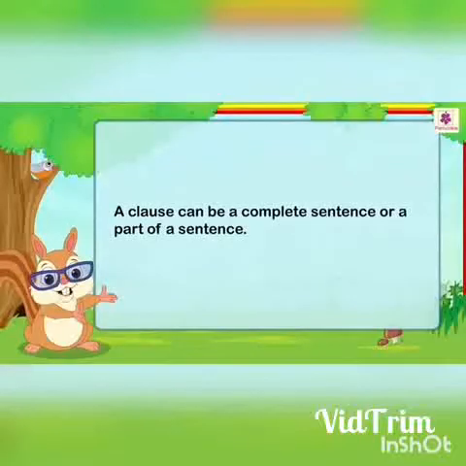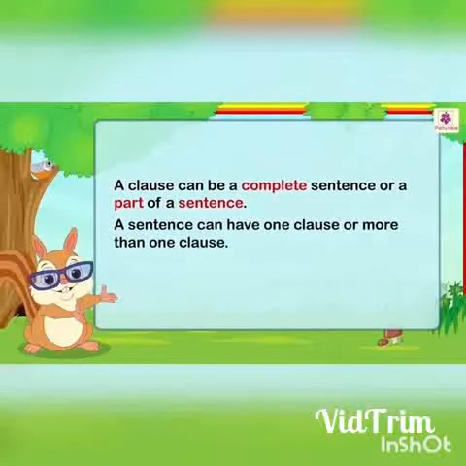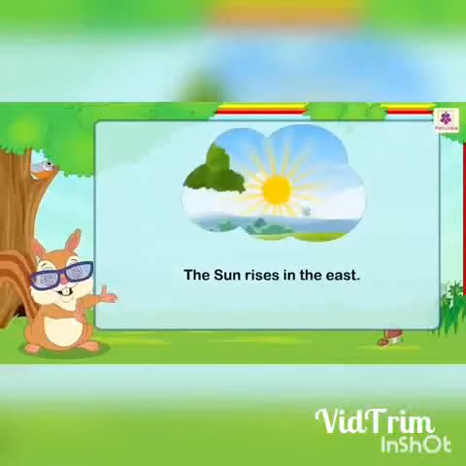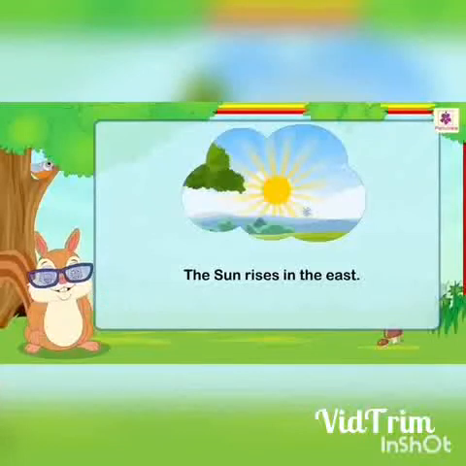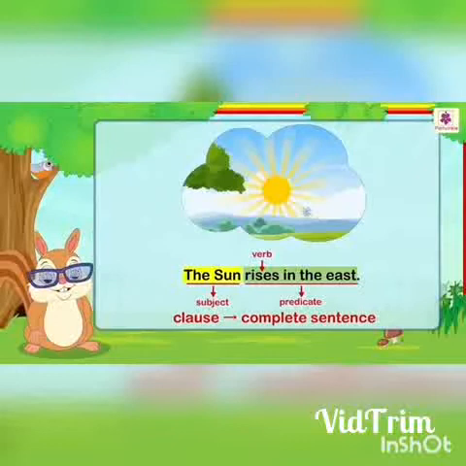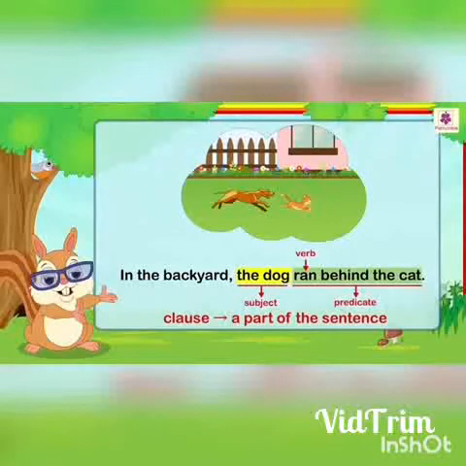A clause can be a complete sentence or a part of a sentence. A sentence can have one clause or more than one clause. For example, the sun rises in the east. Here, the clause is the complete sentence. In the backyard, the dog ran behind the cat. Here, the clause is a part of the sentence.